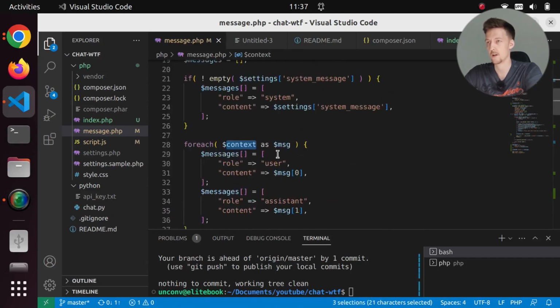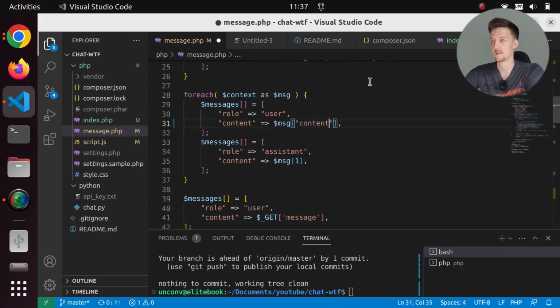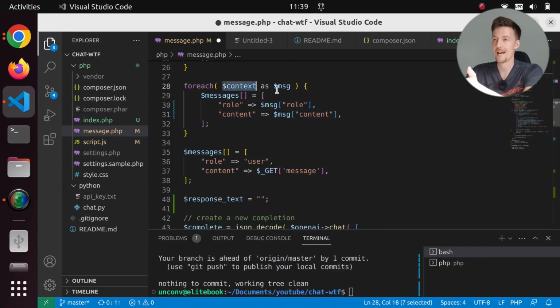So let's see where we are using it. Ah, that's correct. So before I saved the context as just an array with the key 0 and 1. But now that is not going to work. So what I have to do now is I have to say it is the message content. And this will be the role. And actually I don't need the other one because the context will have all of the messages already. So I can just do that.